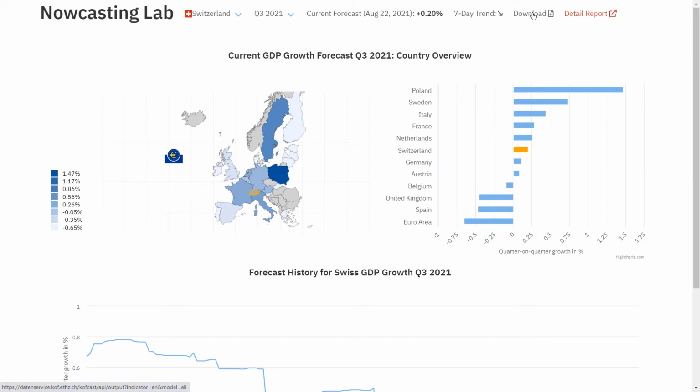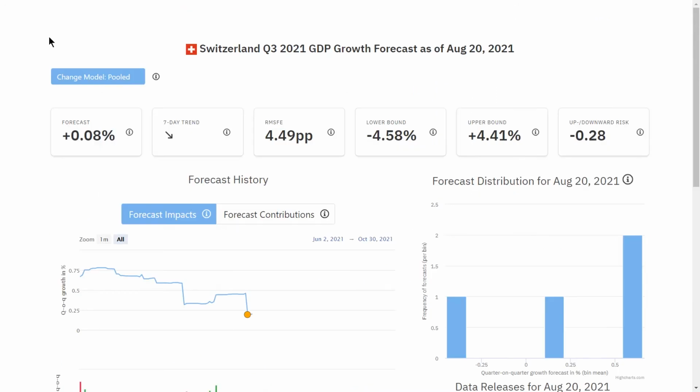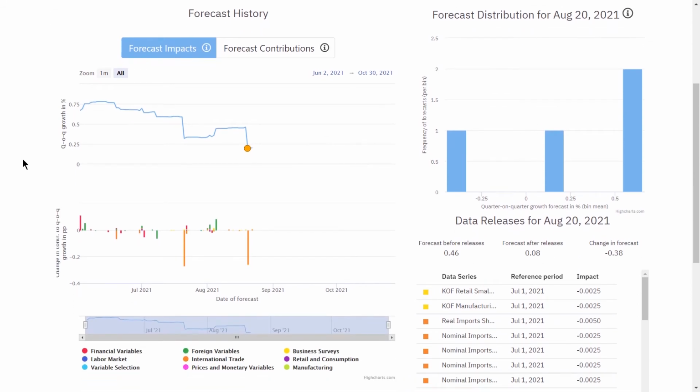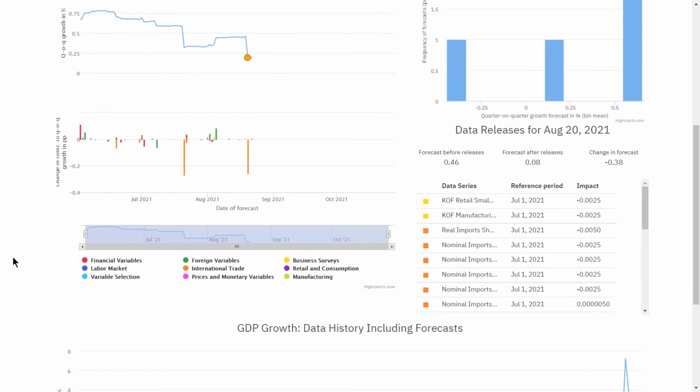If you want more information about the nowcast for a chosen country and target period, you can consult the Detail Report. The Detail Report is divided into 3 sections. In the upper section, you can select the model and get key figures. In the middle, you have a detailed view of the forecast history. Below is the long-term history.